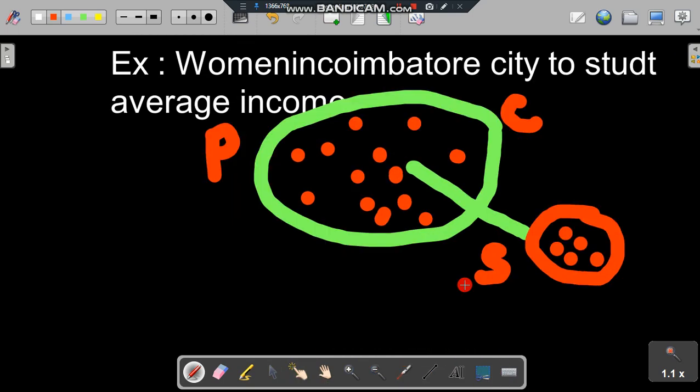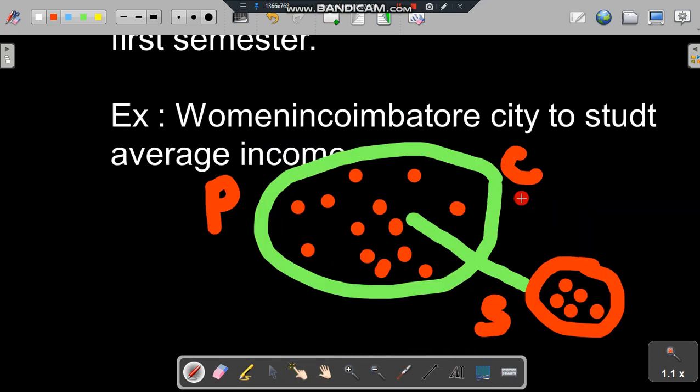So the big part is called a population, and the small part is a sample. A big set of elements aimed at some study is called a population. A small part from the population, taken to study something and to know the characteristics of the population, is called a sample.